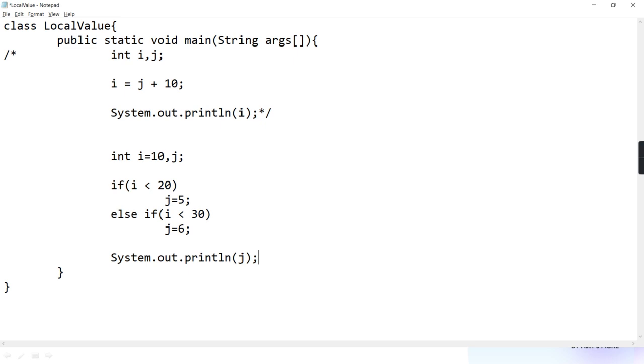Output would be 5. Output will be 5. Okay. What do others say? And then I'll tell you my explanation.